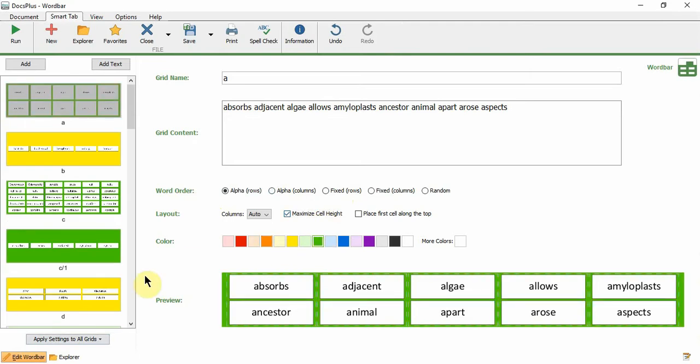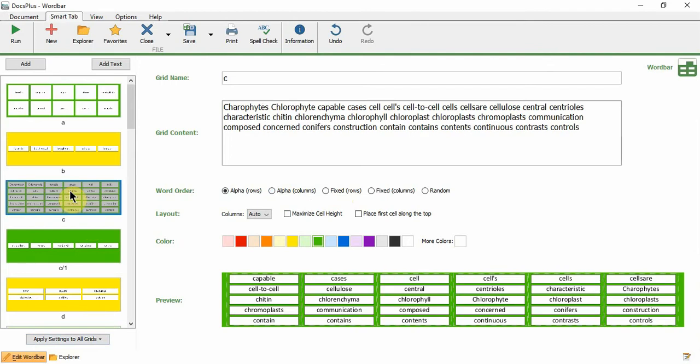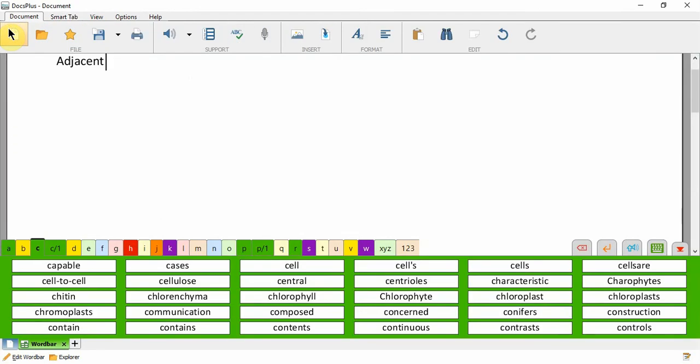You can choose to apply the settings from your first grid across all the grids in your word bar, the main settings, which is a great time saver. Otherwise, you can click a specific grid and make your changes there separately. Once done, click Run at the top to use your word bar.